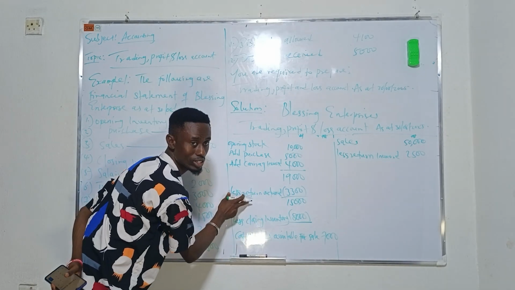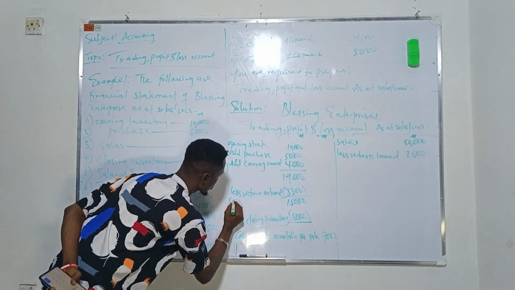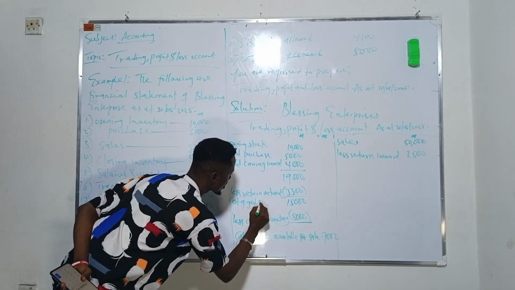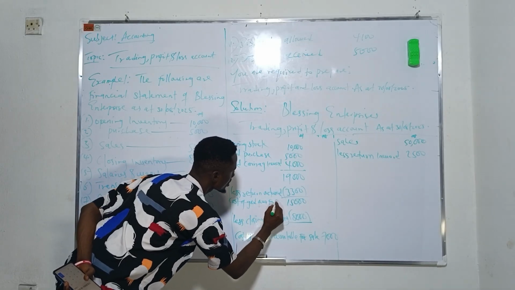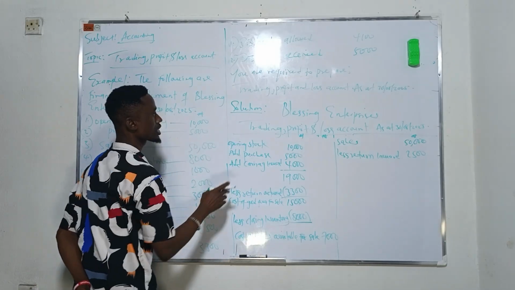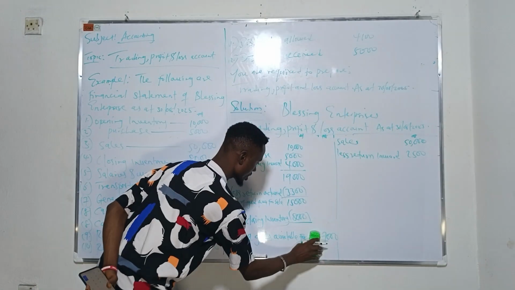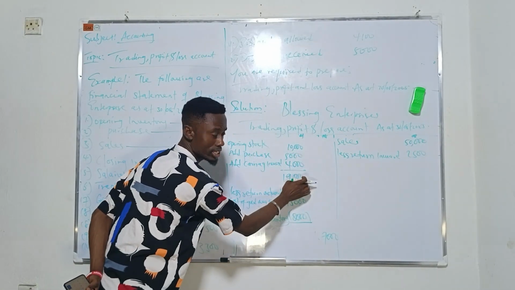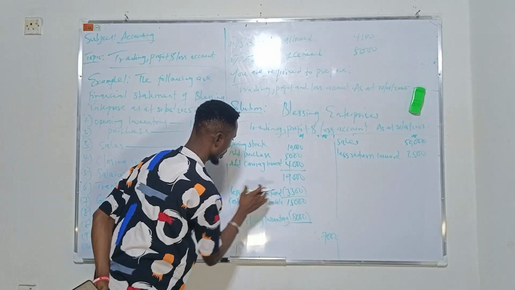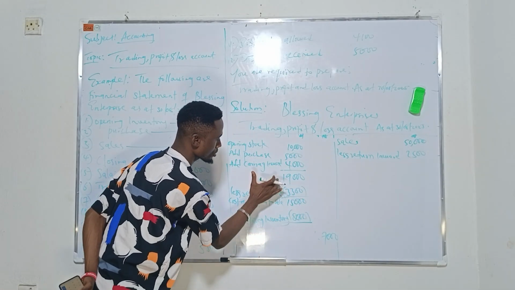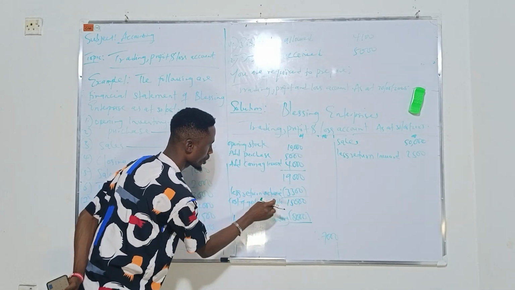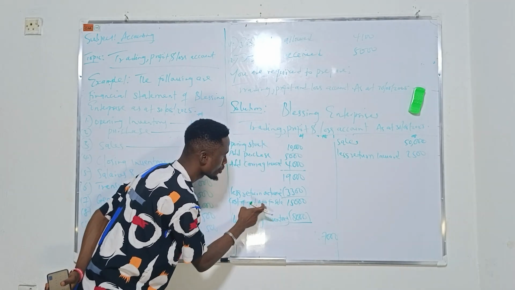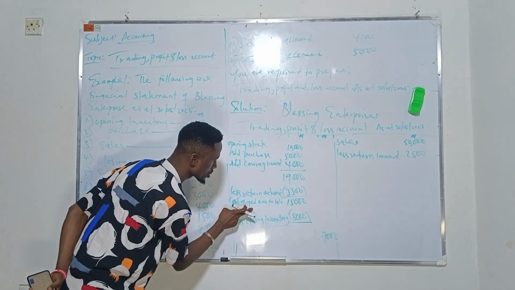We have returned this thing. So this is our cost of goods available. So this gives us this. This is our return outward. So this minus this gives us this. So this is called cost of goods available for sale.